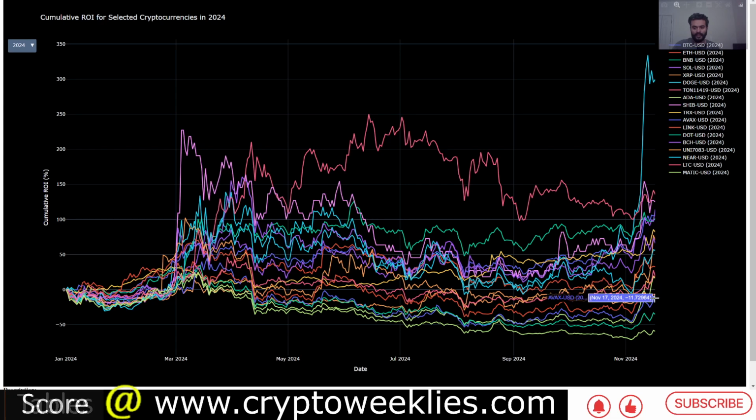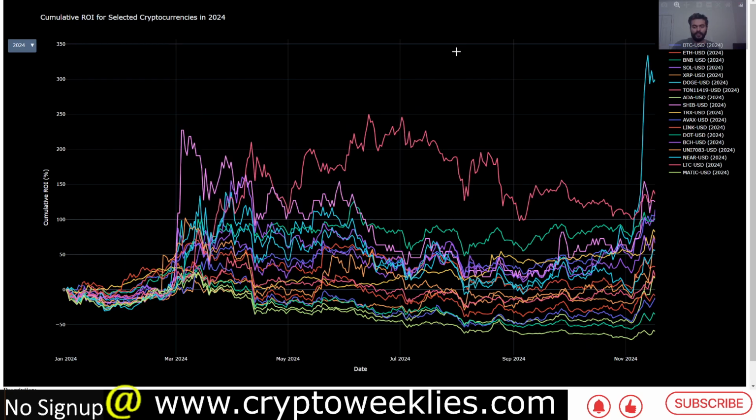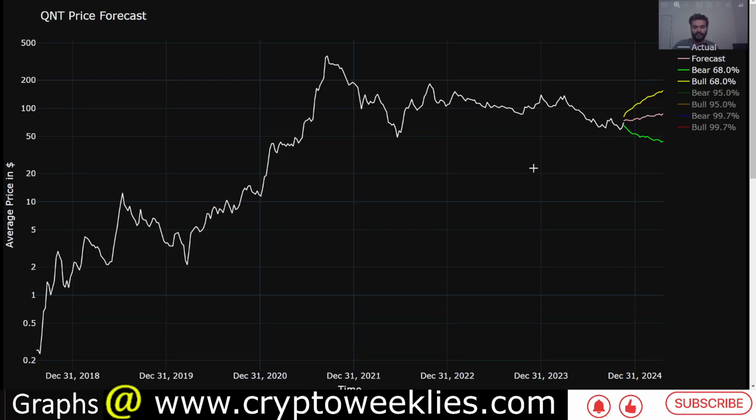Only a handful of cryptos such as AVAX, and if we zoom in here, you'll find the ones that have negative returns for 2024: Link, AVAX, Dot, and this should be Matic. Apart from that, most of the top cryptos are having positive returns in 2024.